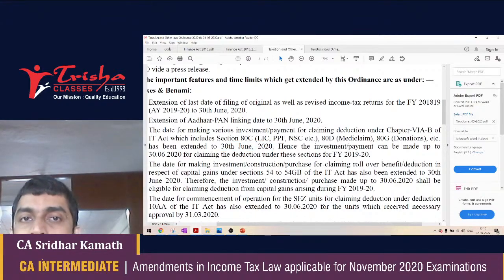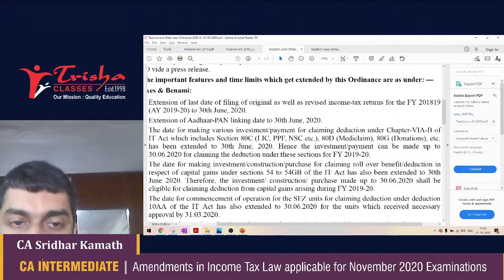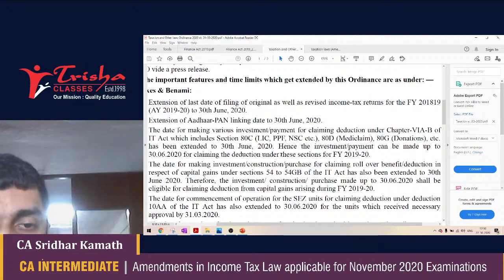But remember, once again, if you have got Chapter 6A investments done after 31st March 2020, then also the deduction is available for calculating total income for PY 2019-20. The same applies to investments for construction or purchase of a residential house or any other benefit from 54 to 54 GB. If the time limit was to expire up to 31st March 2020, then they are saying that even if it is done by 30th June 2020, it would be enough.